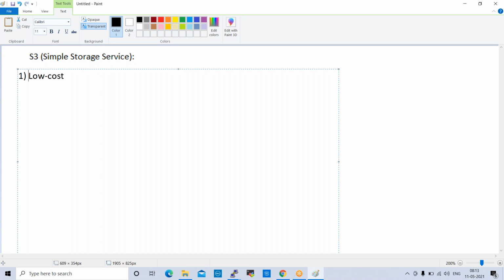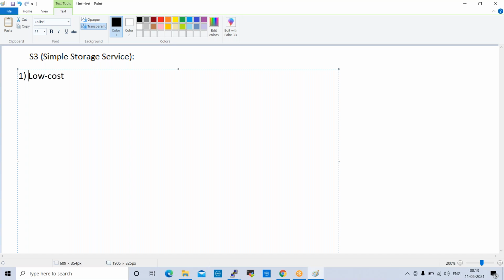Compared with all other storages, like SAN storage, S3 bucket is low cost. So we can use as much as we want. Whatever data you want to utilize, whatever the size, you can use in S3 bucket. So it is low cost compared with EBS volumes.